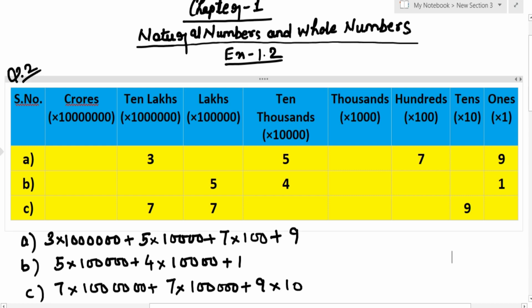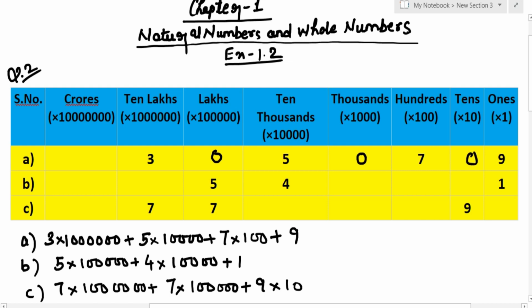It means the one that is left in between, lakh, it has 0. That's why it is not mentioned. 1000 place is also 0. That's why it is not mentioned. Tens place is also having 0. That's why it is not mentioned. So what is the numeral we are getting from this? 3050709. Coming down to the next, that is 5 with 1, 2, 3, 4, 5 zeros.